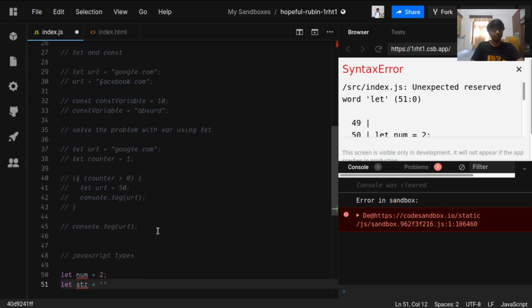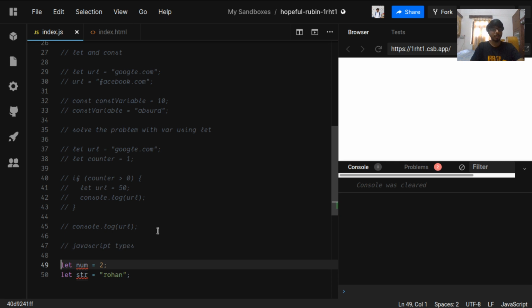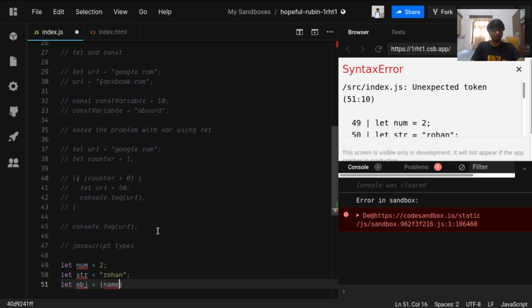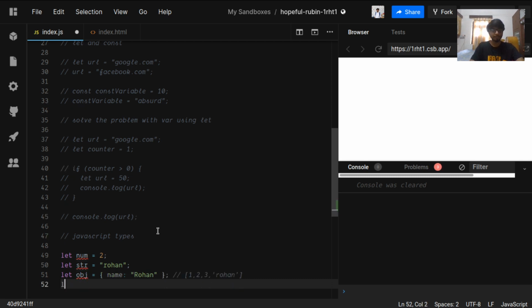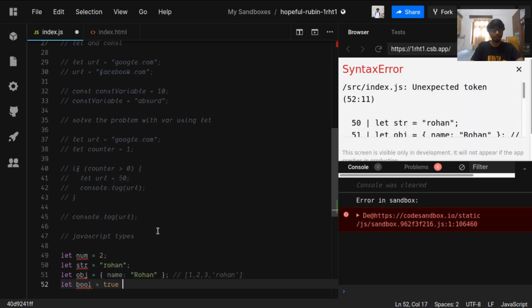we can have a string. This variable has a type of number. This variable has a type of string. We can have an object, which is something of object type in JavaScript. Arrays are also objects in JavaScript, so we can have these arrays and their type will be object. Then we have boolean, which is true or false.